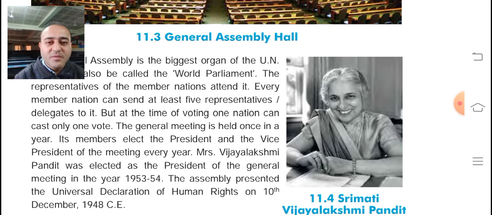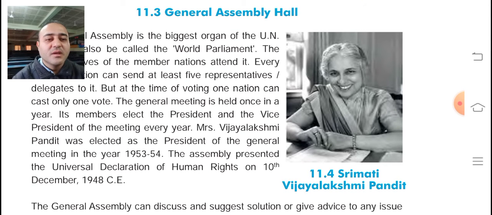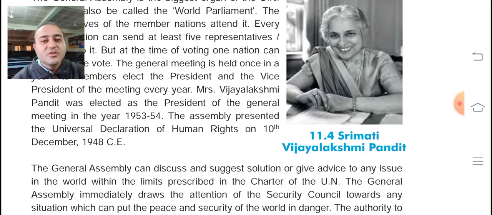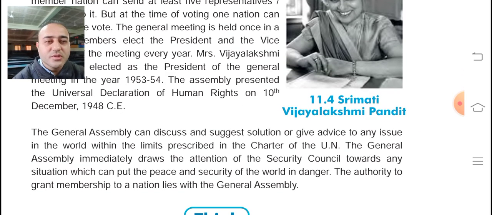The Assembly presented the Universal Declaration of Human Rights on 10th December 1948. Here the photo of Srimati Vijaya Lakshmi Pandit is also given. When she was the president of the meeting, the Universal Declaration of Human Rights was given, that each and every human being has a right to freedom, and everything was declared in that meeting. The General Assembly can discuss and suggest solutions or give advice on any issue in the world within the limits prescribed in the Charter of the United Nations.